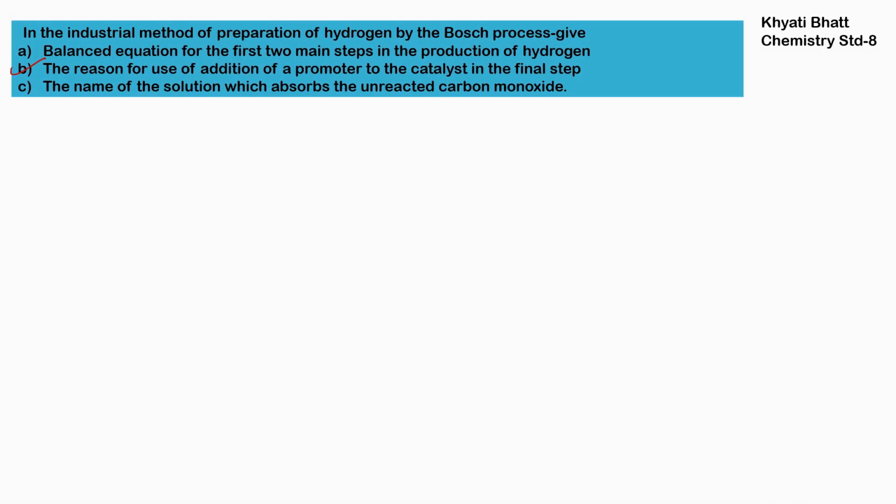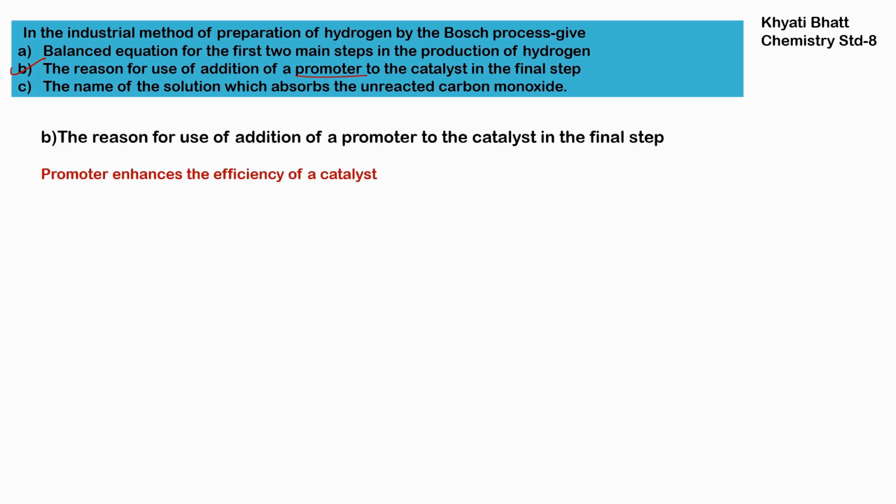Question B. The reason for the addition of a promoter to the catalyst in the final step. Our catalyst is iron(III) oxide, and along with that we are adding a promoter. Our promoter is chromic oxide, Cr2O3. We add this to enhance the efficiency of the catalyst. So the catalyst will perform better in the presence of chromic oxide. That's why we are adding the promoter at the final step.